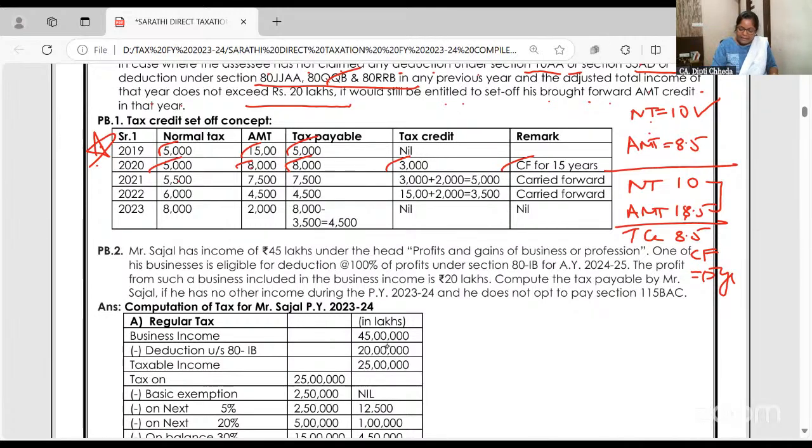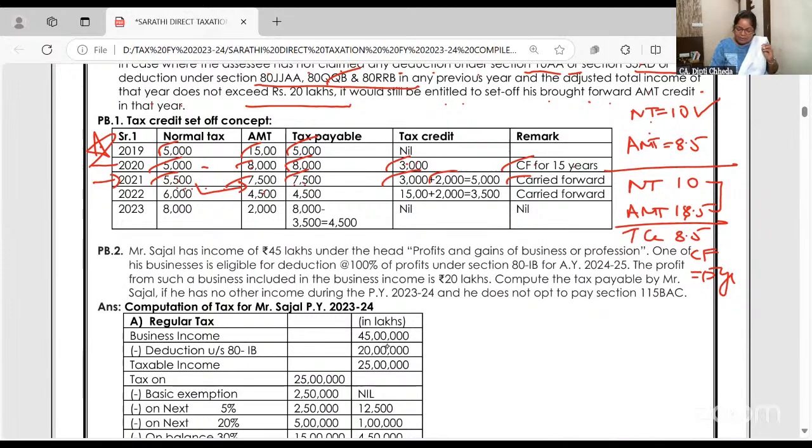Up next. Normal tax is 5,500. AMT is 7,500. You have to pay 7,500. Okay. But what's your normal tax here now? 5,500. And how much is AMT? 7,500. So again, the 3,000 credit is going forward. 2,500 more credit from this year, for 15 years. Both are carried forward. Are you clear?